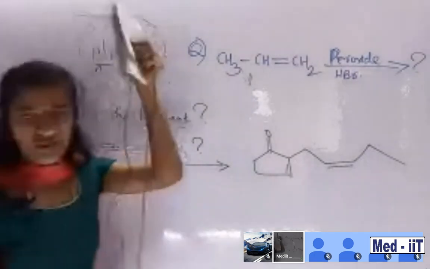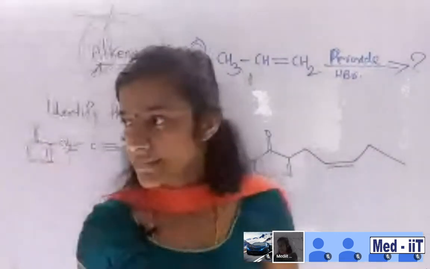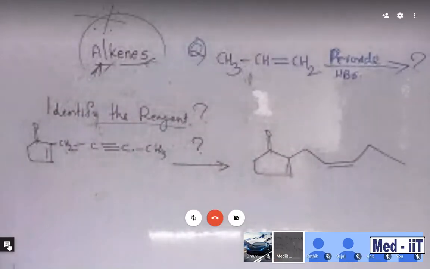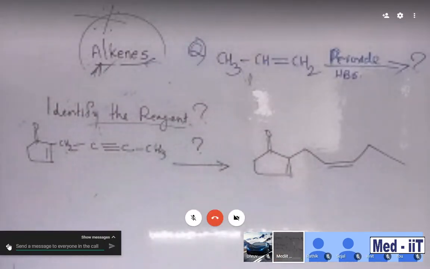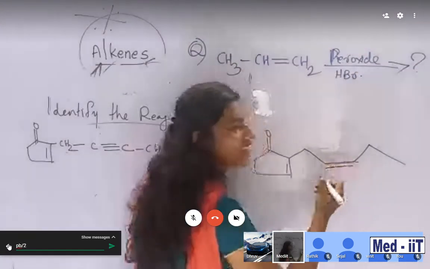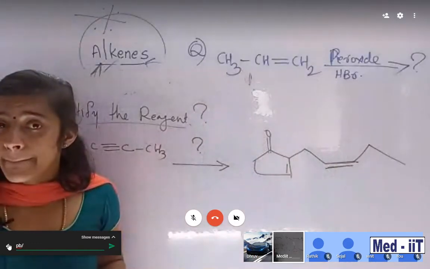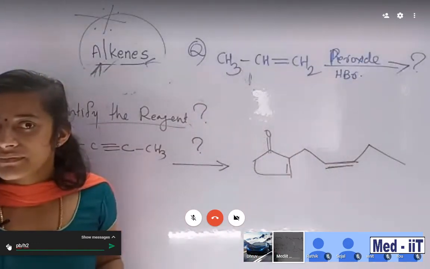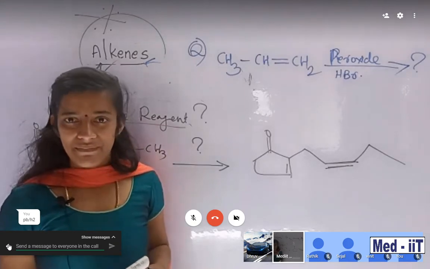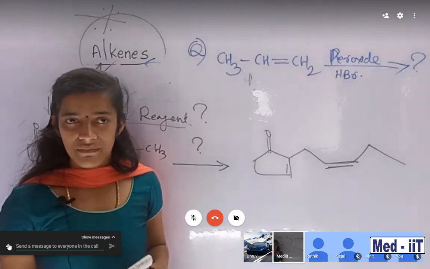Any guess? Any guess? What about the reagent? Which nature is this? Hydrogen. H2.